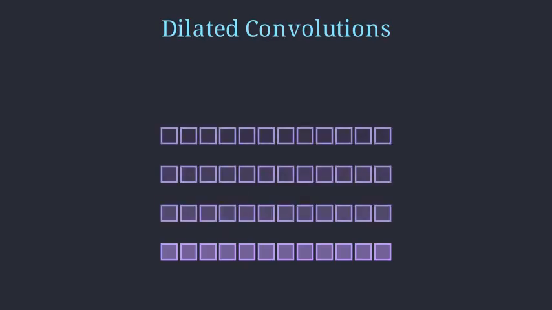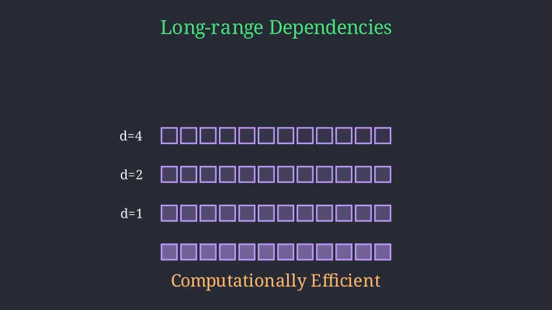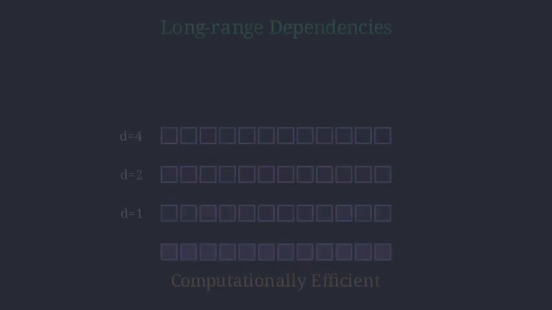By doubling the dilation factor in each layer, going from 1 to 2 to 4, and so on, the model's receptive field grows exponentially. This allows a relatively shallow network to capture long-range temporal dependencies, such as the flow of a sentence or the rhythm of a melody, while remaining computationally efficient enough for training.